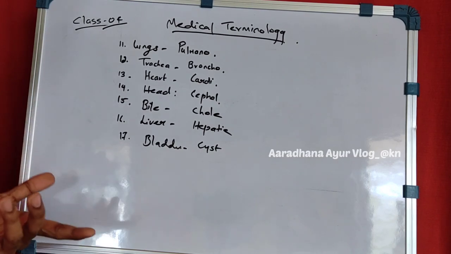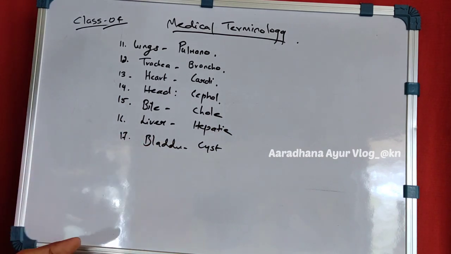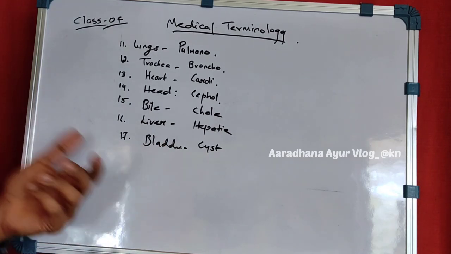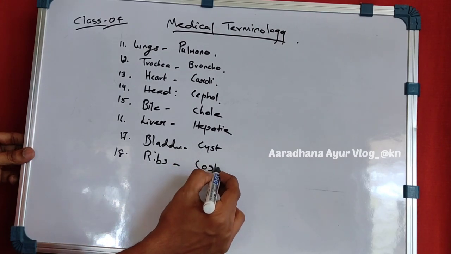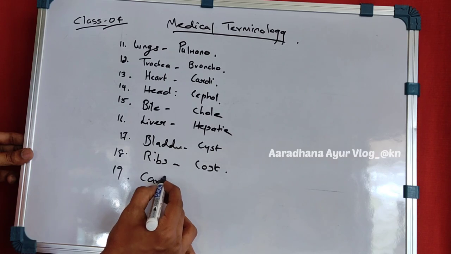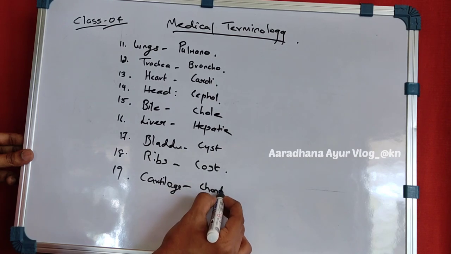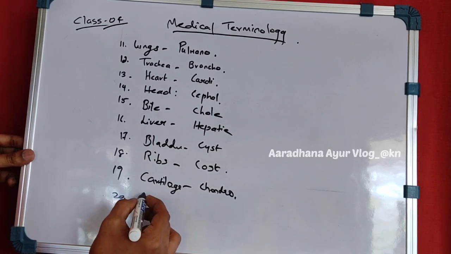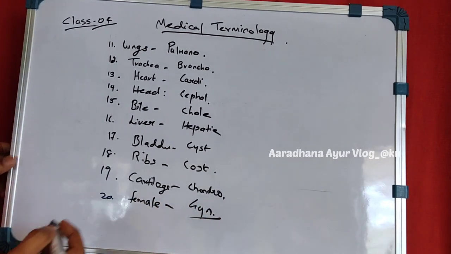Bile duct you have heard, cholecystic. Gallbladder, that is an organ. Next is the ribs. Ribs we call costo. Cartilage we call chondro. And 20th is the female. What you have heard, that is gyn, gynic or gyn.